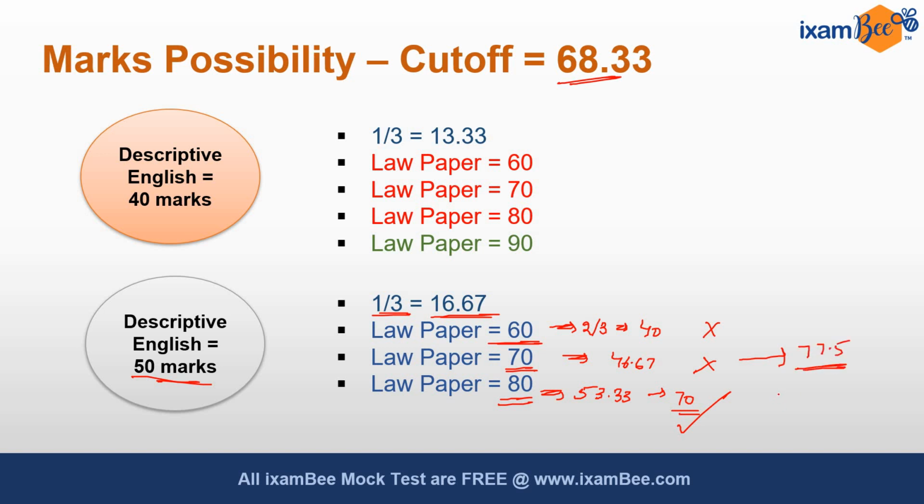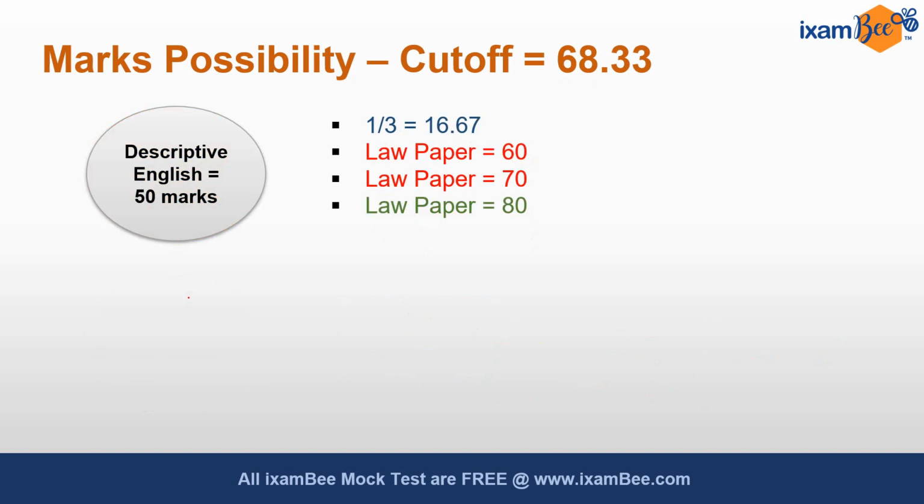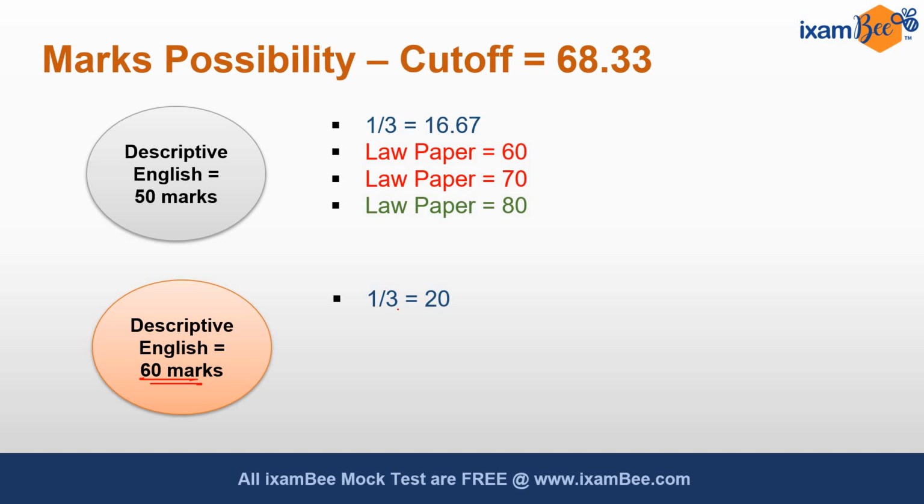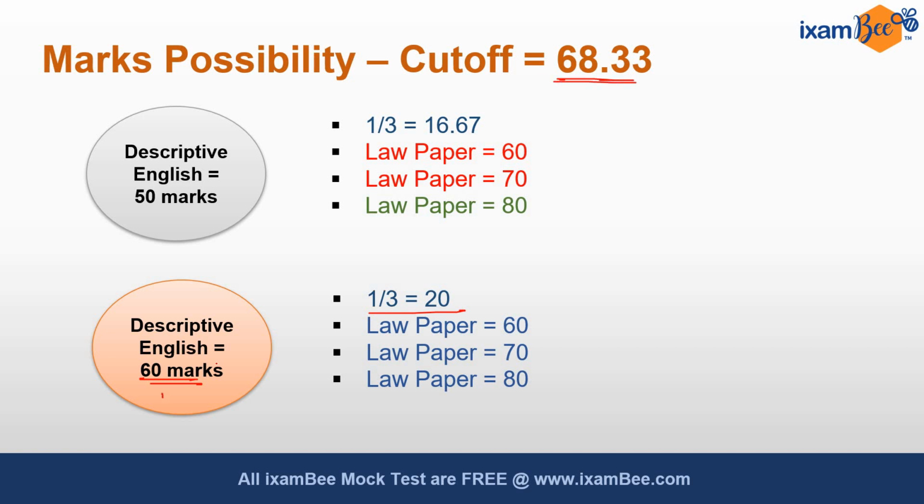So if you score 77.5 marks in paper 2, then with 50 marks in descriptive English, you have reached the cutoff. On a similar basis, if you take another scenario of 60 marks in descriptive English, which will be equivalent to 20 marks with 1/3 weightage, and going by the same method of 2/3 criteria in paper 2 and 1/3 weightage in paper 1, the exact marks which will make you reach the cutoff with 60 marks in descriptive English will be about 72.5. So you can see you really have to score a sufficiently high mark.